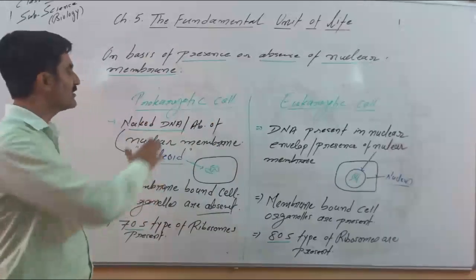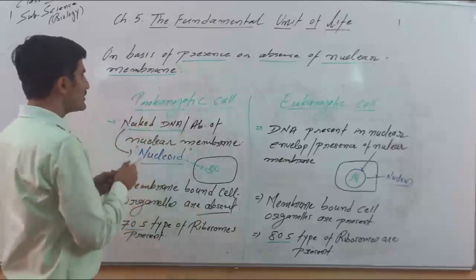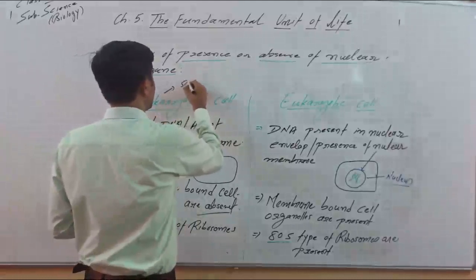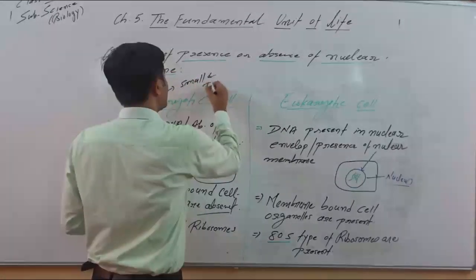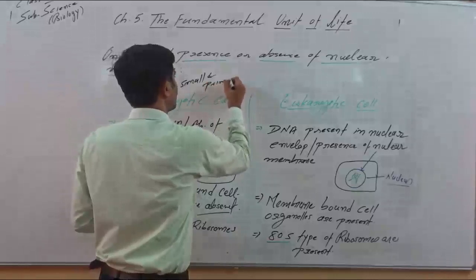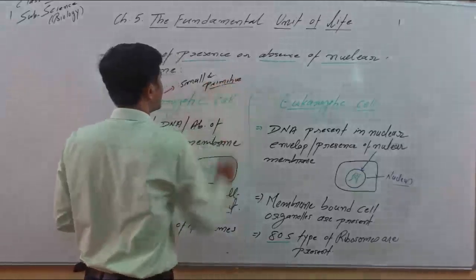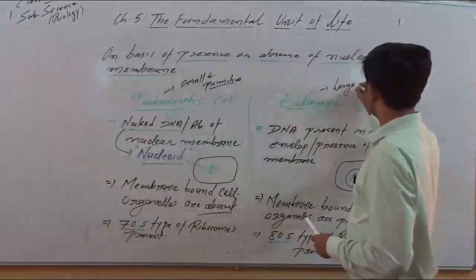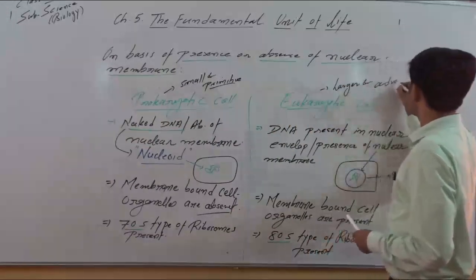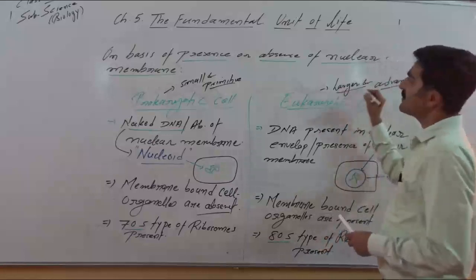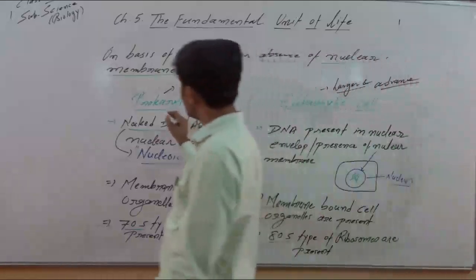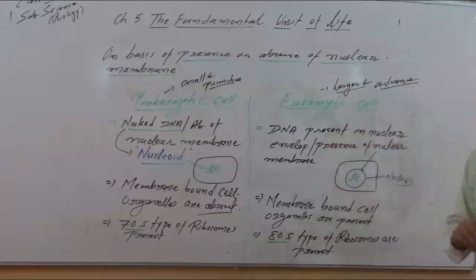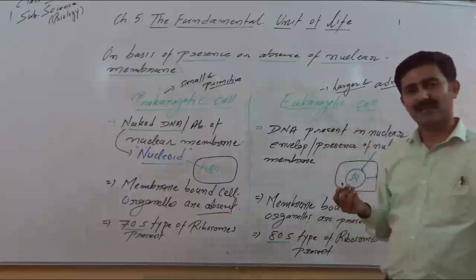More differences are there. As we know, prokaryotic cell is a cell which is quite primitive. Small and primitive cell, that we already know. Eukaryotic cells are comparatively larger in size, and these are advanced. Examples we have already discussed. Prokaryotes include bacteria, cyanobacteria and all. Eukaryotes are plants, fungi and animals.